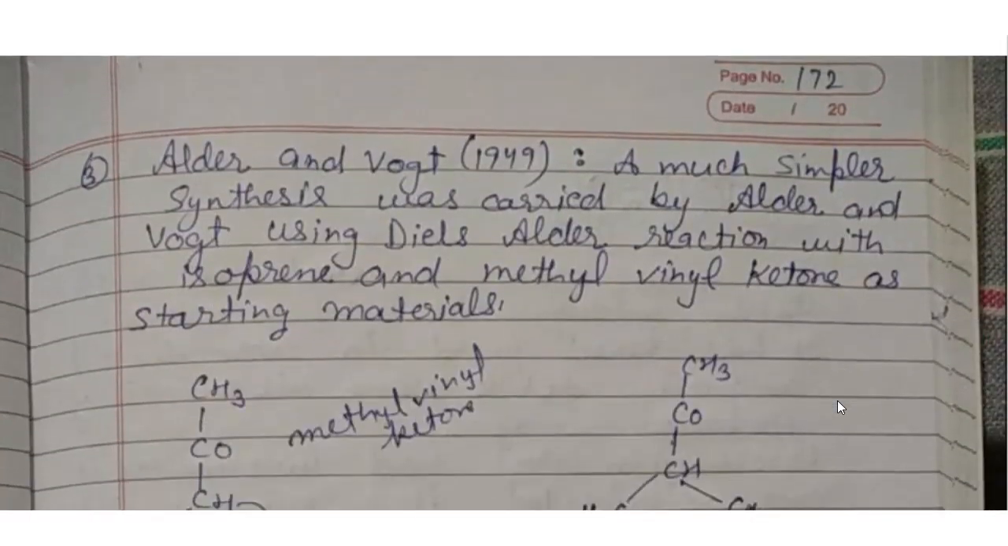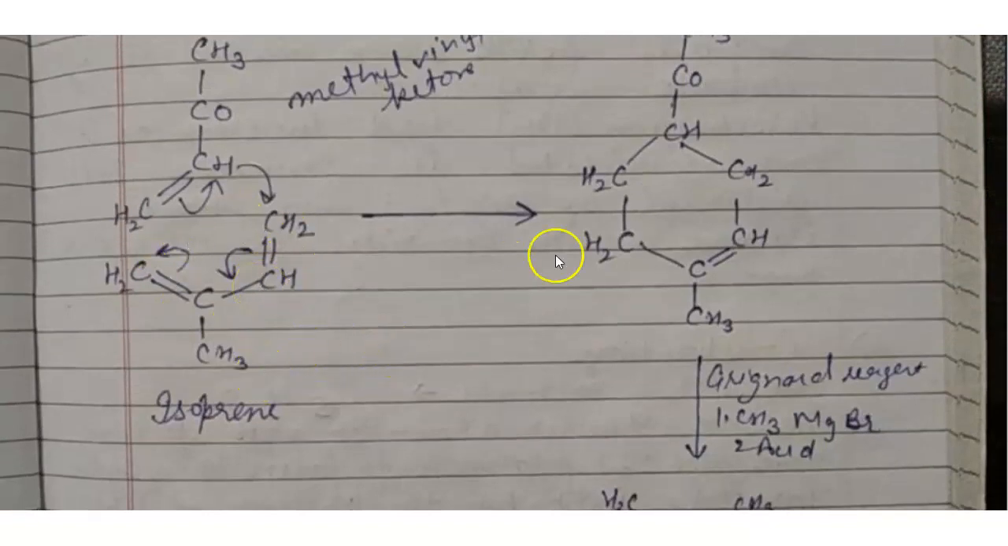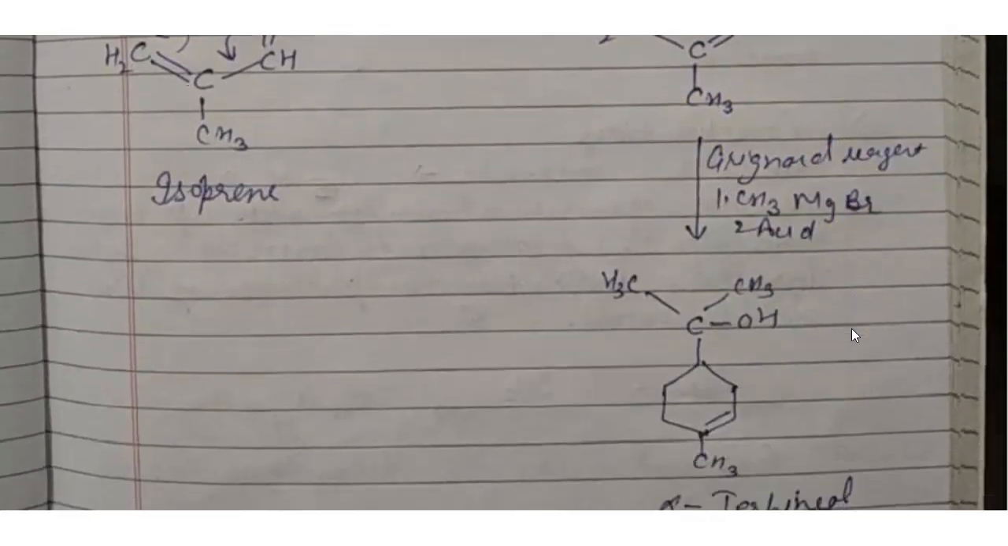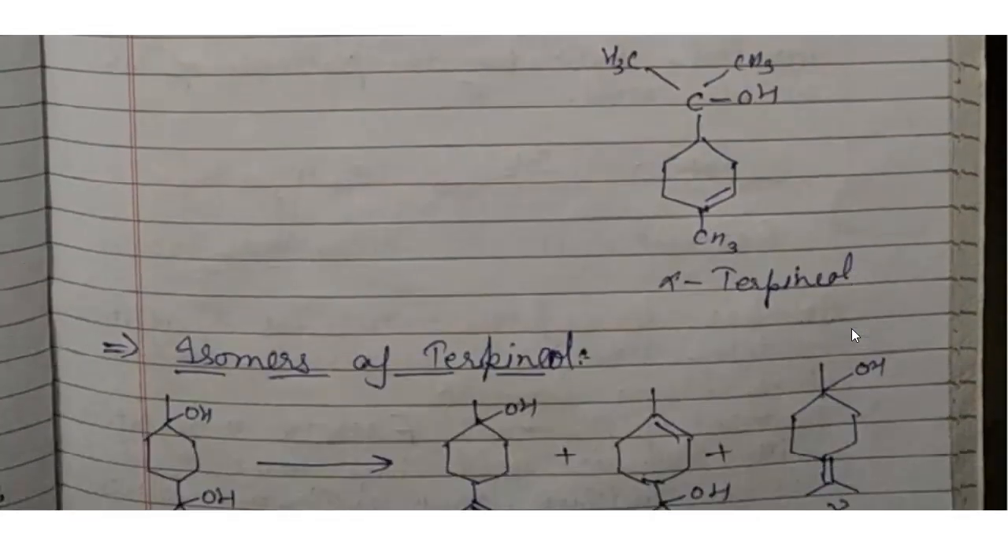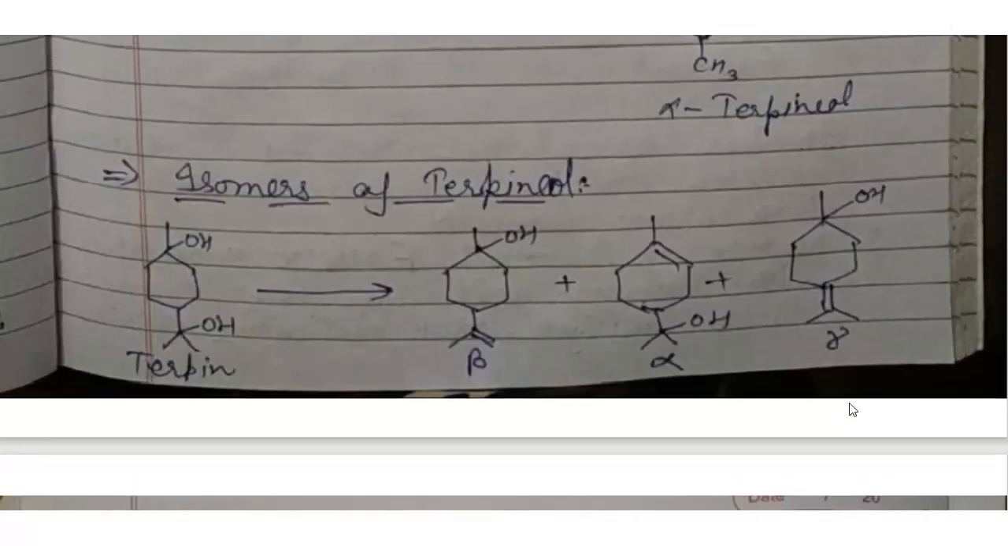And the third is by Elder and Vogt in 1949. A much simpler synthesis was carried out by Elder and Vogt using the Diels-Alder reaction with isoprene and methyl vinyl ketone as starting materials. Here methyl vinyl ketone and isoprene, with rearrangement, form this product, and reaction with Grignard reagent forms alpha terpineol. Isomers of terpineol are the terpineols: beta, alpha and gamma terpineol.